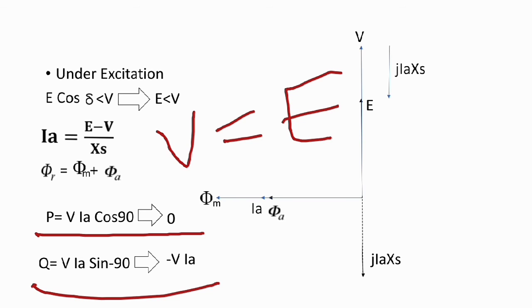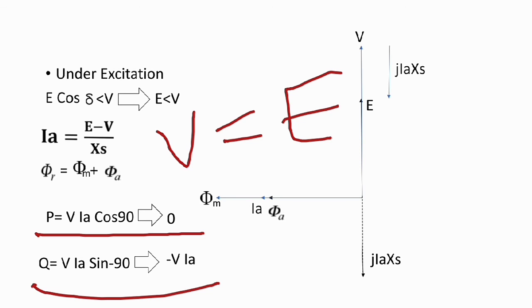Second, we talk about the over excitation system. Over excitation means we increase the field current, so the main flux increases, but we want a constant resultant flux.